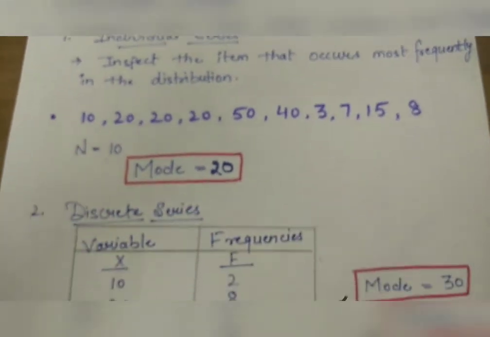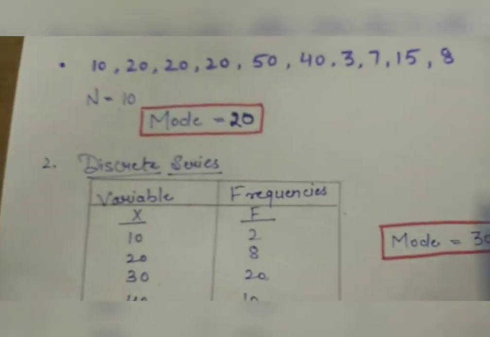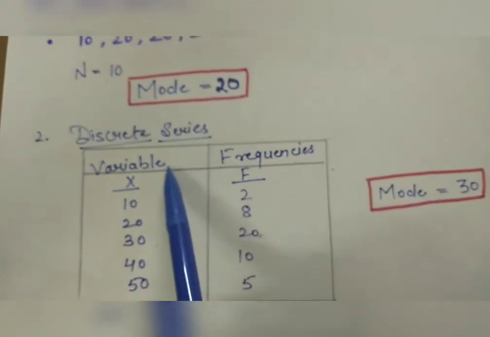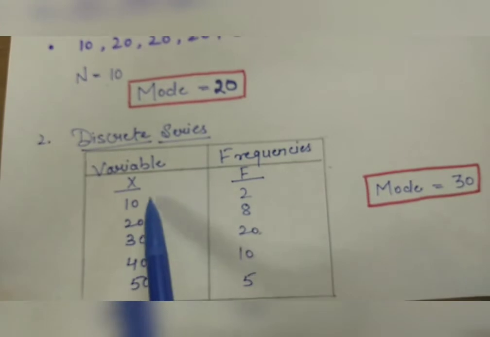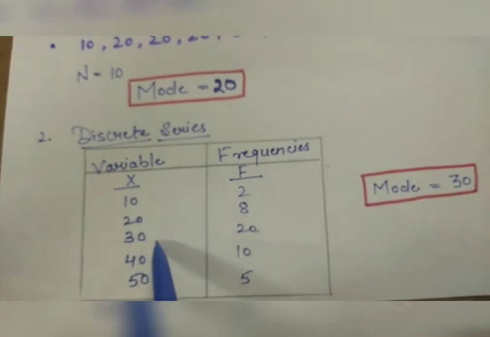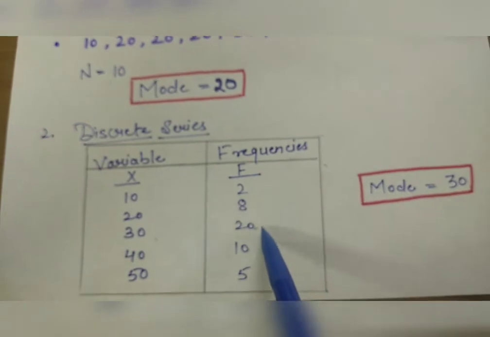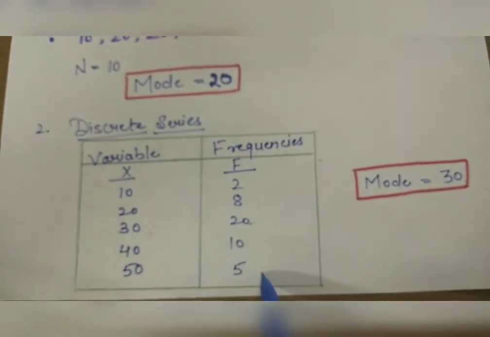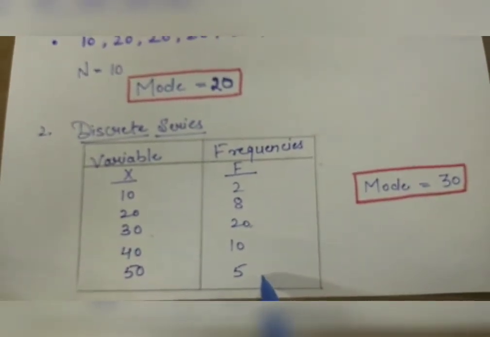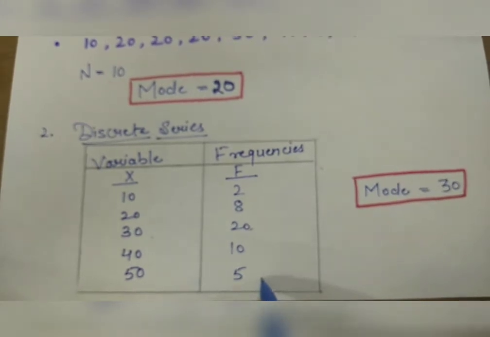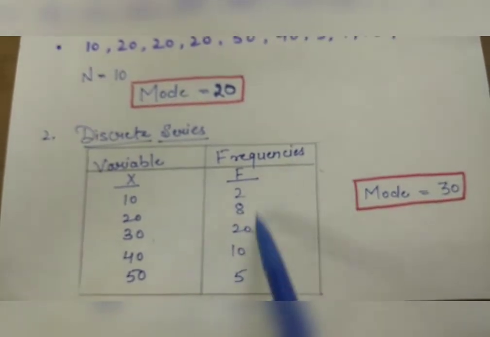Next, in discrete series, variable and frequencies are given. Variable 10, 20, 30, 40, 50. Frequency 2, 8, 20, 10, 5. By inspection, frequency 20 is the maximum.